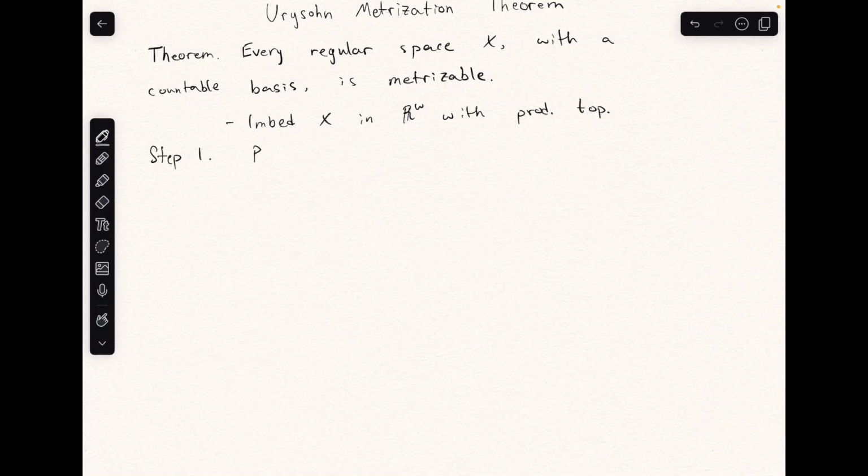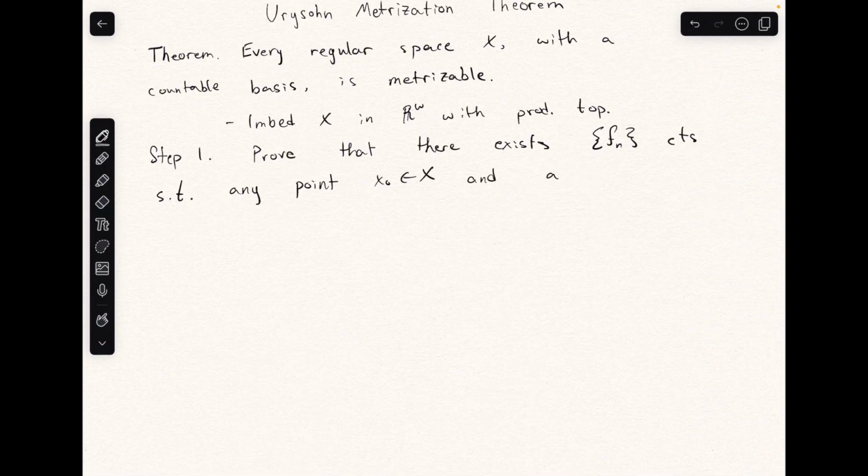Step one, we want to prove that there exists a countable collection, we'll call it f of n, of continuous functions, such that for any point x naught of X and a neighborhood U containing x naught, there's some n, and we'll just index it by the natural numbers because this is a countable collection.